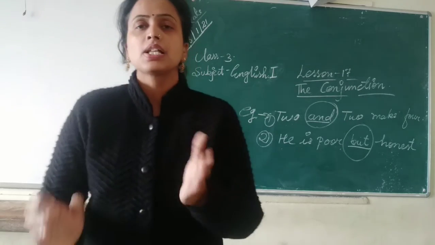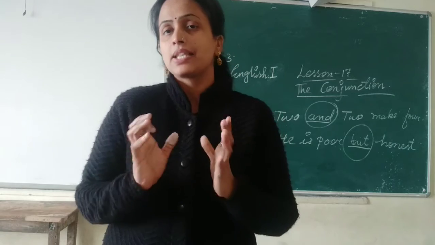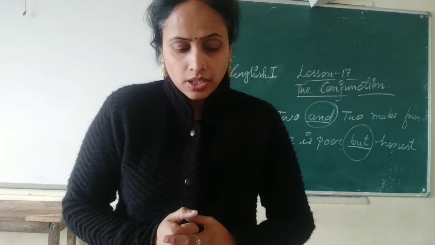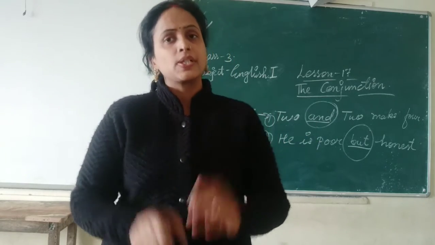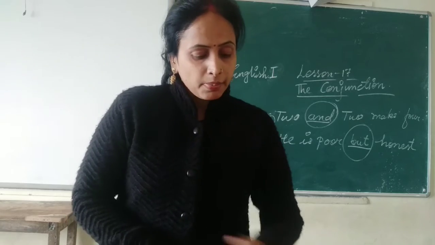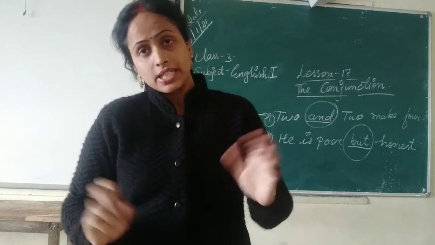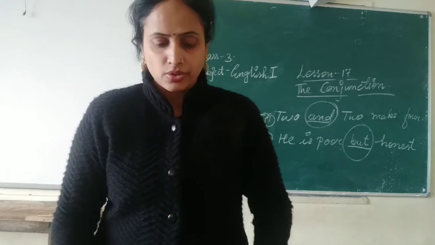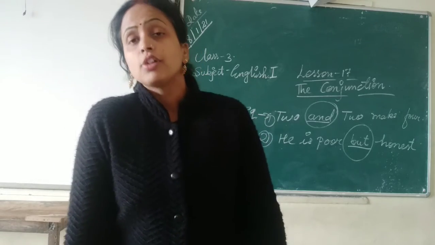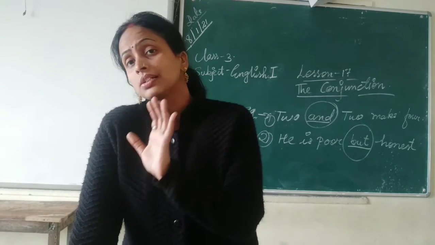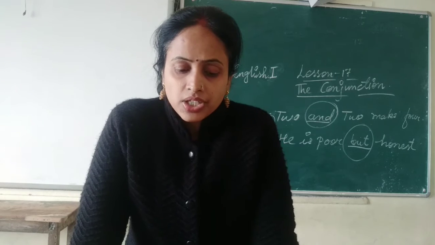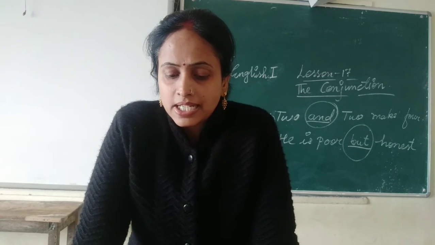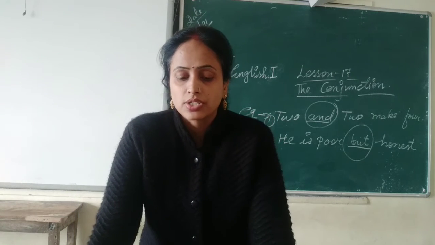When we are talking about the same particular class, when things belong to the same class, then we are using and. When we have opposite ideas, then we are using but. Okay, so these are some conjunctions. Now study the following sentences, which contain additional examples of conjunction.